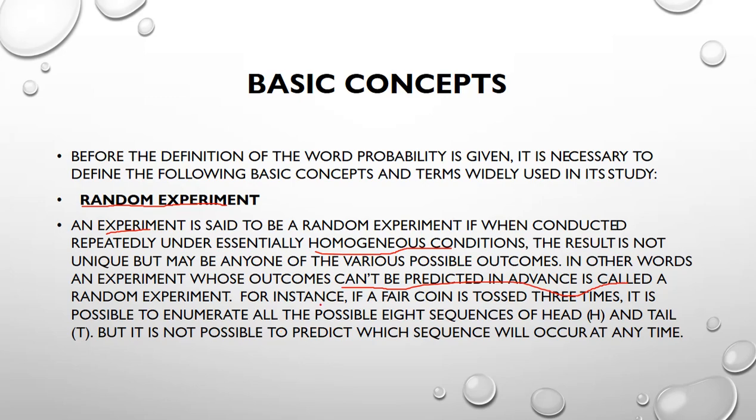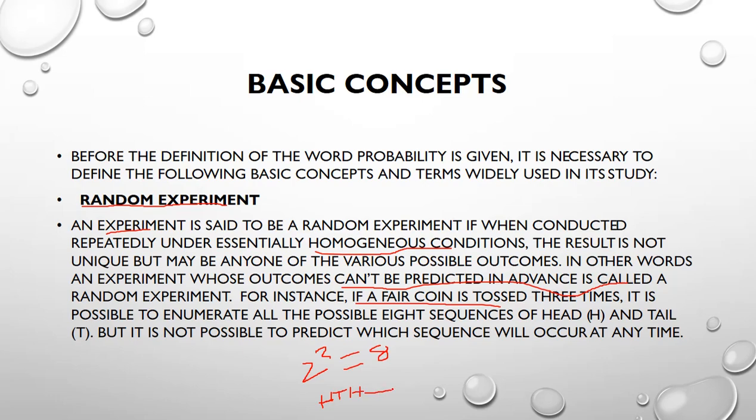For instance, take one example. If a coin is tossed 3 times, it is possible to enumerate all the possible eight sequences, since 3 tosses means 2 cubed equals 8. It will come like this: head, head, tail, head.